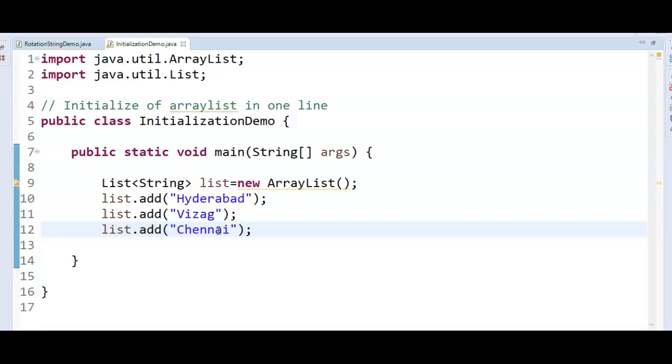But if we have to do it in a single line, how do we do that? Before Java 8 and after Java 8 as well, we will see with the help of an example. So first, there is a method called asList.